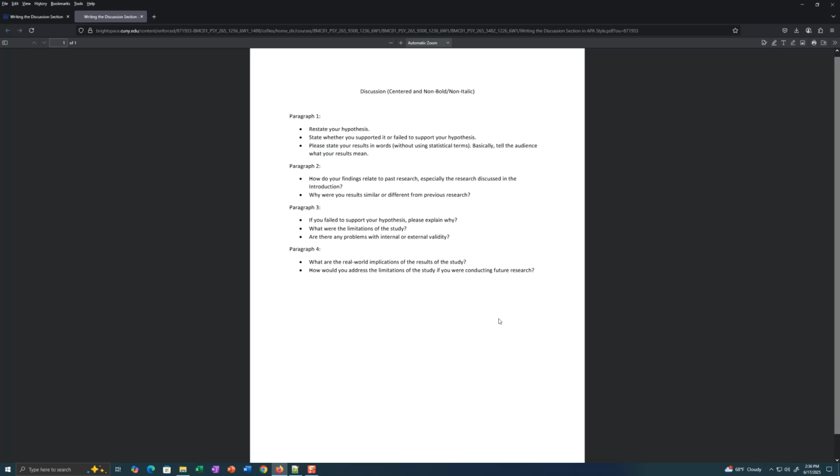Paragraph 2. How do your findings relate to past research, especially the research discussed in the introduction? Was it similar or different than previous research? So each hypothesis that we're testing should have been talked about in the introduction. There should have been an article related to the topic of each hypothesis that was summarized in the introduction. If you don't have that, then you need to find that for paragraph 2.